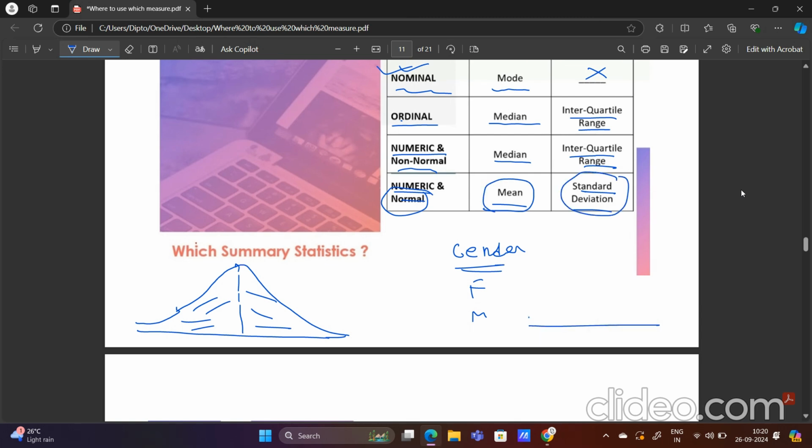If the data is right skewed, it means the data is right tailed, as you can see here. Income can be a good example of this. Suppose we take 1k, 2k, 5k, 10k, 1 lakh, 10 lakh as the monthly income of people. Very few people will have an income of 10 lakh per month.